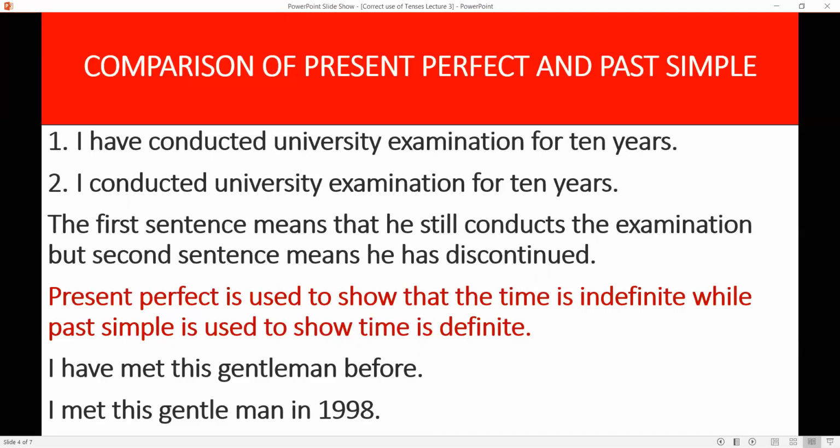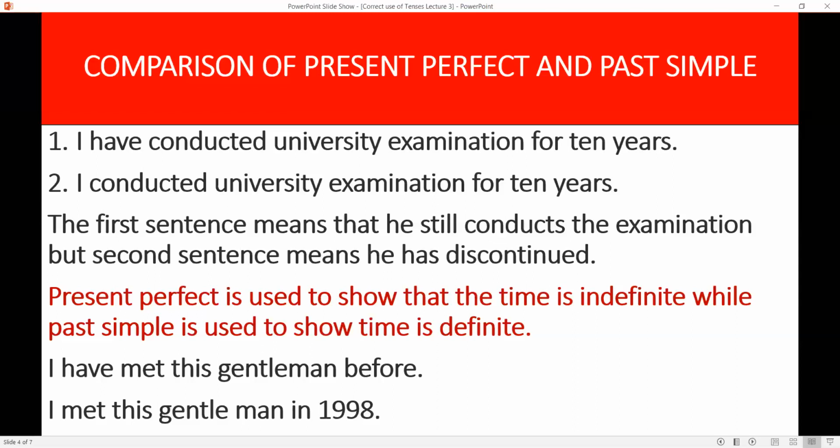President Trump. It means I have had a chance to meet Trump again. But if I say I met Kennedy, it means Kennedy has died. So I have no chance of meeting Kennedy again. When you have no chance to meet or do something again, you should use present or past simple. If you can do that thing, that action, or meeting of someone, you should use present perfect instead.